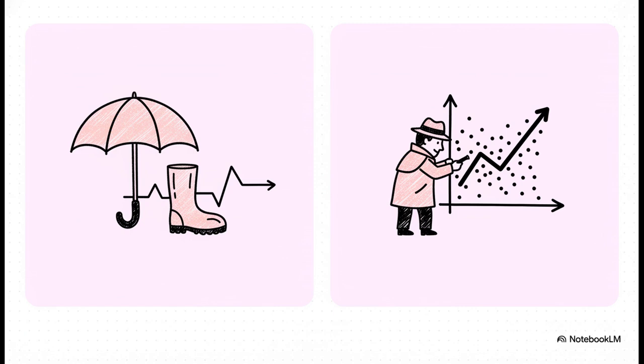Well, many people confuse these two terms. Correlation just measures the strength of association between two variables, like noticing that people who carry umbrellas also tend to wear rain boots. But regression? Regression is a real game changer. It's the true detective's tool. It allows us to estimate or predict the average value of one variable based on fixed values of another. Regression doesn't just say two things are related, it helps us predict the outcome.